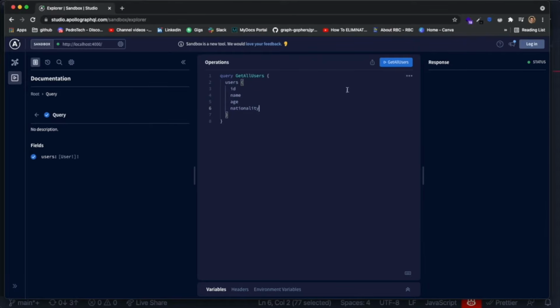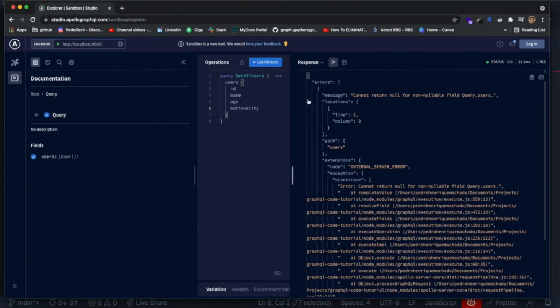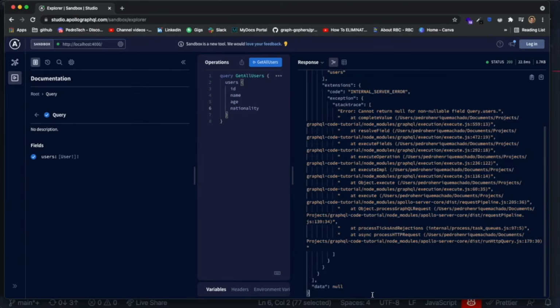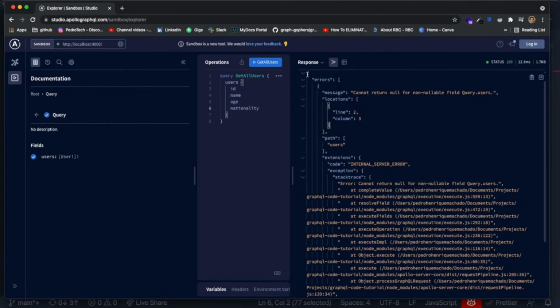And if our API is working, when we click on this, it should run a query called get all users, and as you can see, it didn't work. And the reason why it didn't work is it says there was an error, and it says cannot return null for non-nullable fields in Query.users. Oh, that's interesting, right? The reason why it's interesting, by the way, this wasn't intentional. The reason why this is interesting is because differently from REST, GraphQL has a built-in error handling system. So it actually gives you back the error exactly how it is. You don't need to define anything.